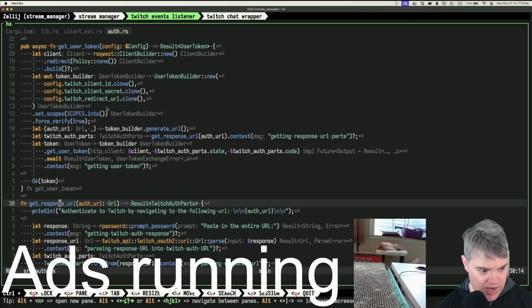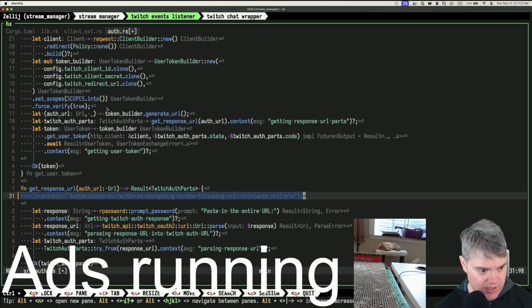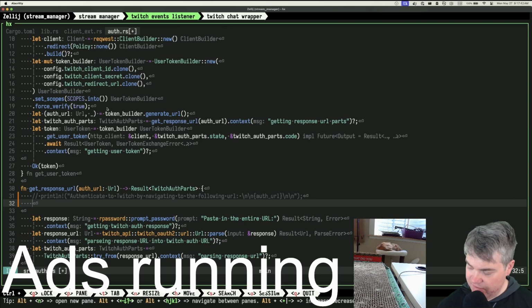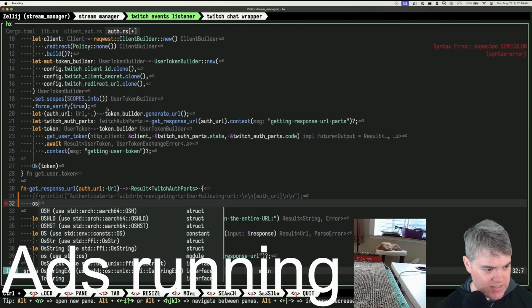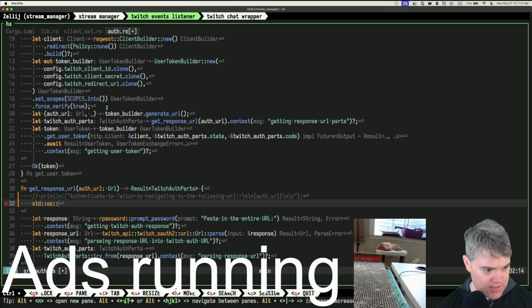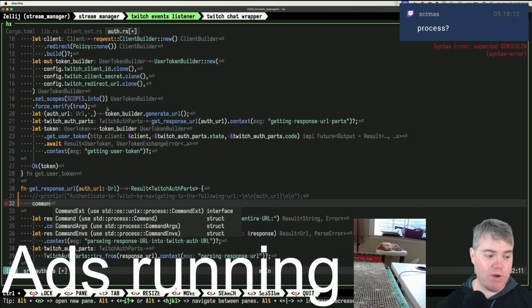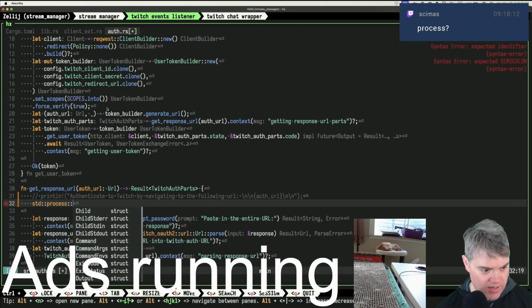So we have the auth URL. And so if I don't print it, but instead we're going to run, let's see, if I run pb copy, what is it, OS? So it would be like standard OS. Is there a command? I thought it was OS. Let's see, where is run command? Oh, process, standard process. Okay, so standard process.